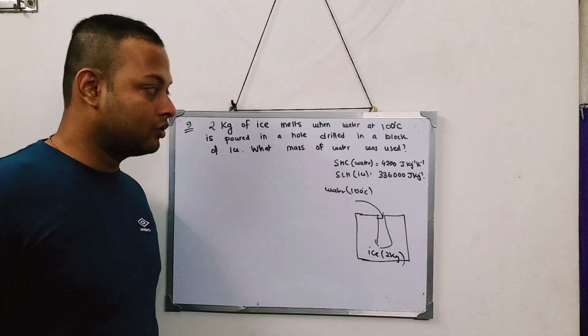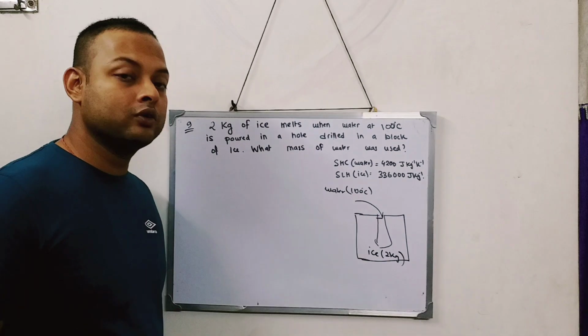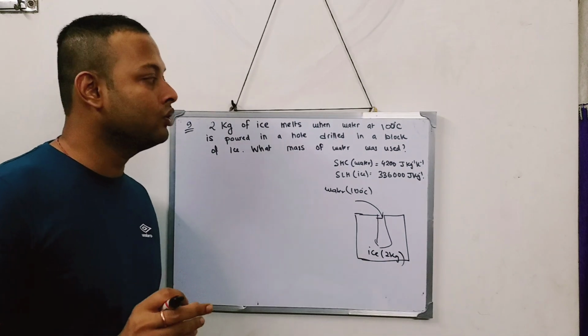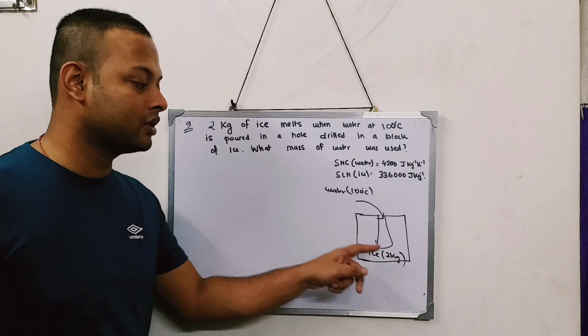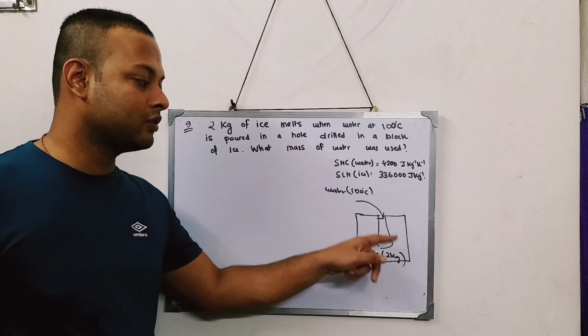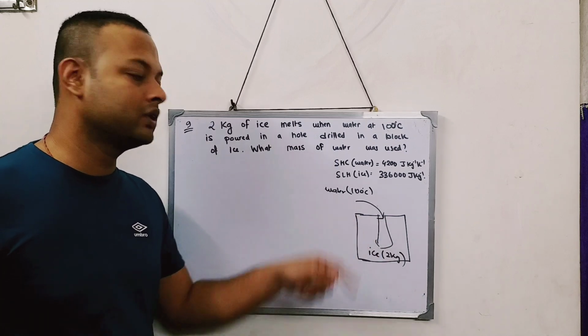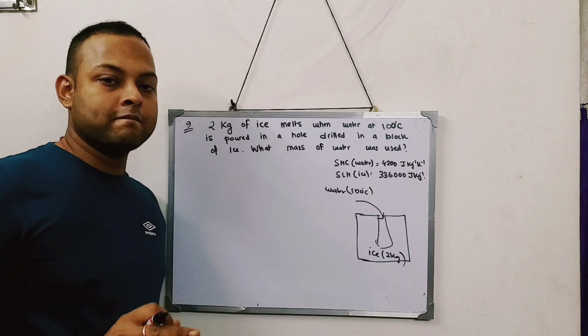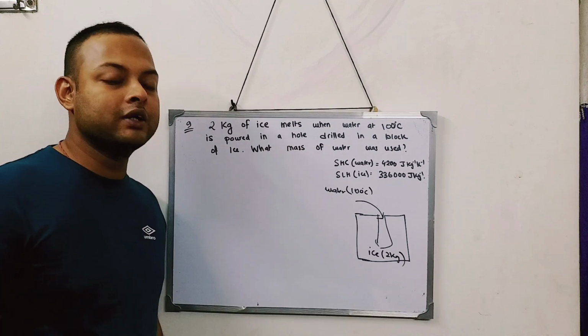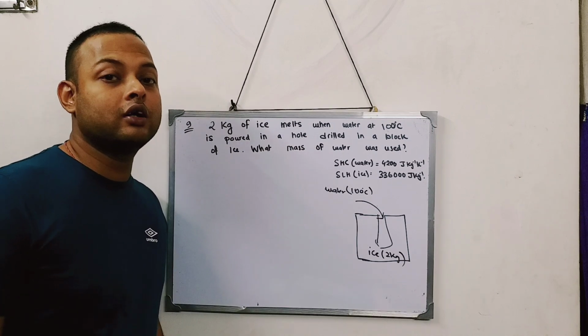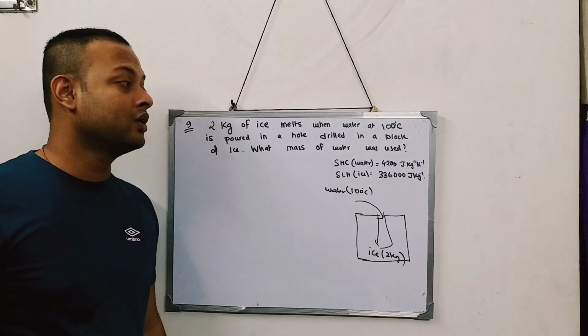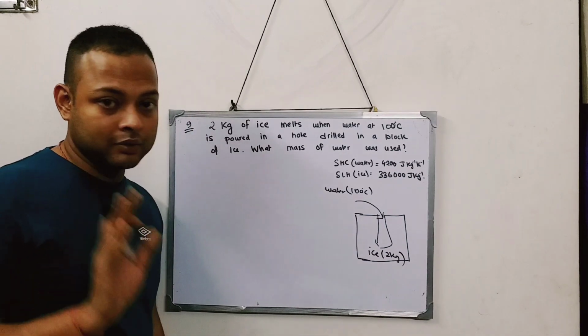But to know how much water I should use, the first thing I need to know is the final temperature. Because ice, which is the cold body, and the water, which is the hot body, are mixing. After they mix, what is the final temperature? Nowhere in the question has that been mentioned.